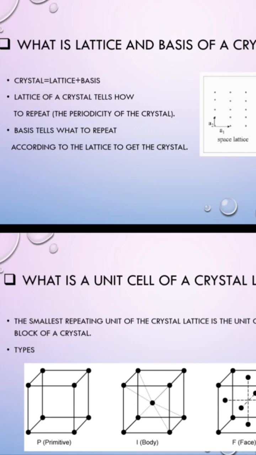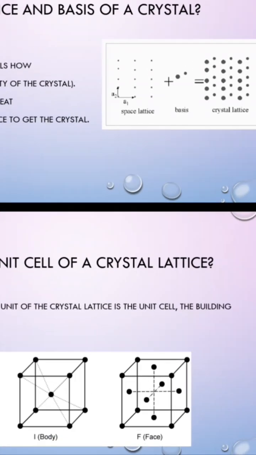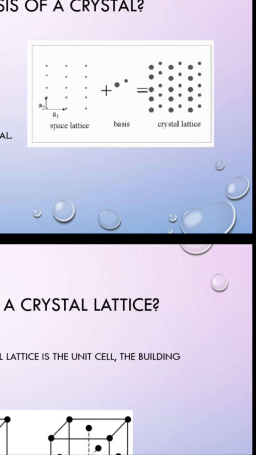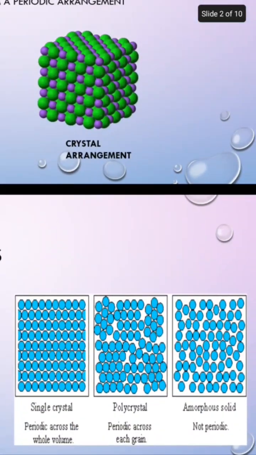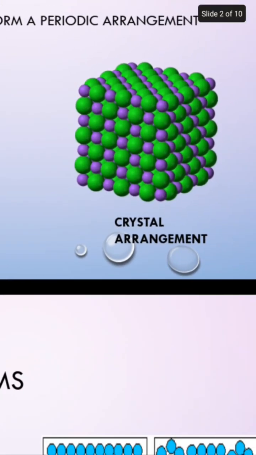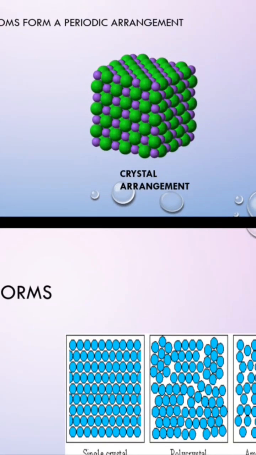Basis tells what to repeat according to the lattice to get the crystal. Here in the basis we can see there are other two dots which are the basis, and after this we can see both lattice and basis together forming a crystal lattice. In the second slide we can see the arrangement of the crystal. Here we can consider the green colored atoms as lattice points and blue colored atoms as basis points, and both of these combine together and form a crystal in the crystal lattice space.